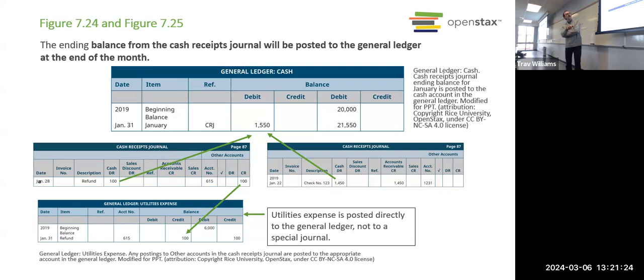At the end of the month, from the cash receipts journal, we indicate in the cash account that we got $1,550. If we needed to see where that came from, we see it came from the cash receipts journal. If we wanted to see what this refund was from, it's from account number 615. We could pull up account number 615, which is our utilities expense account, and see that it was the utility company refunding us $100.